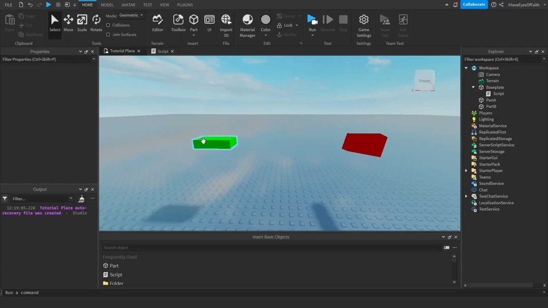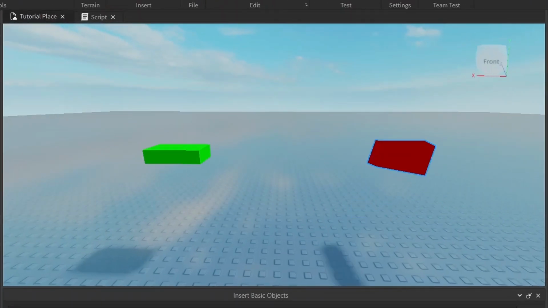The cool thing I want to show you is finding the distance between 2 points. We're going to use these 2 parts. Let's get rid of this rotation.